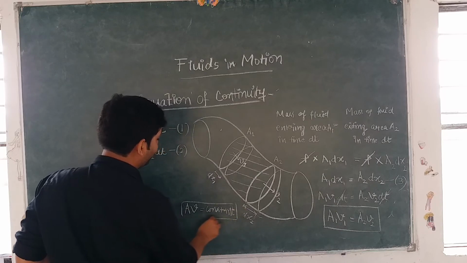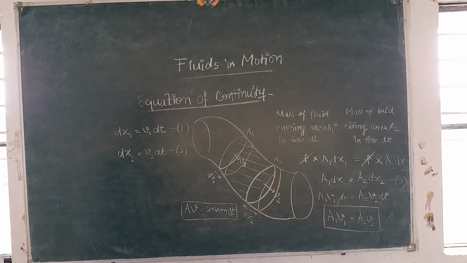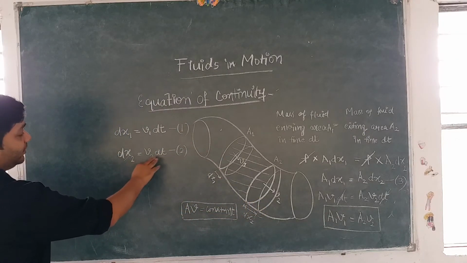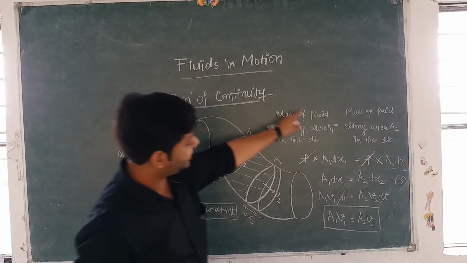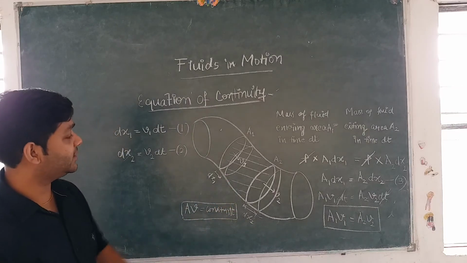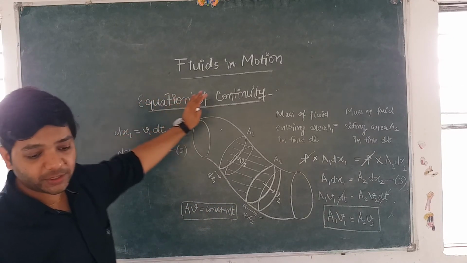First, you people copy this much, and then we shall move forward. Okay? So first of all, draw this diagram and then write some theory, and then these two equations, and then this thing up to here, and then write AV is equal to constant. So let me dictate once. Write down the heading equation of continuity.